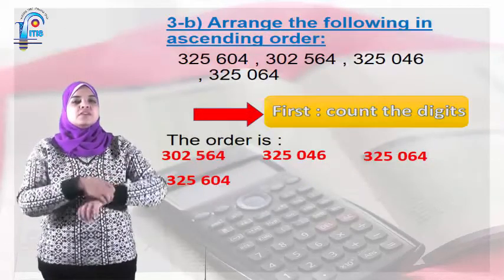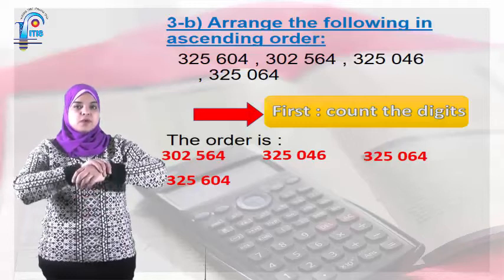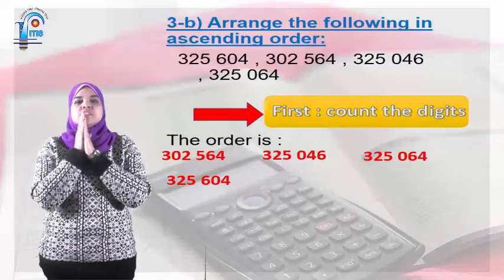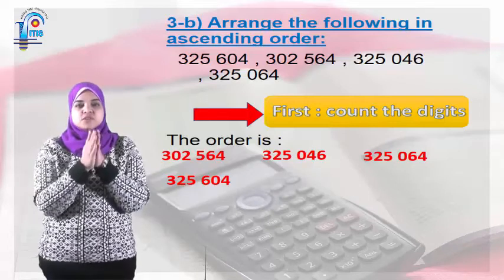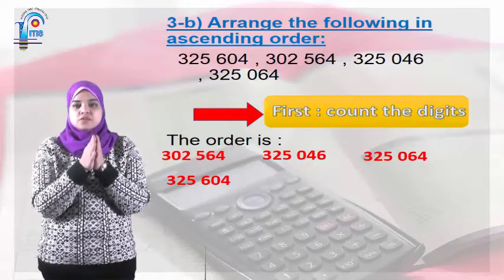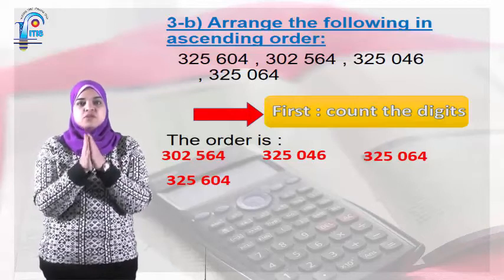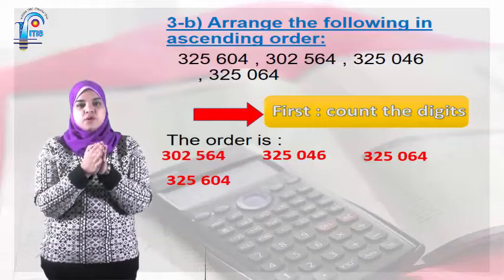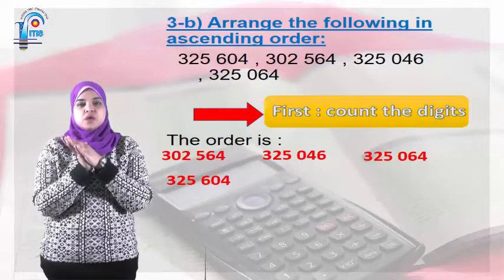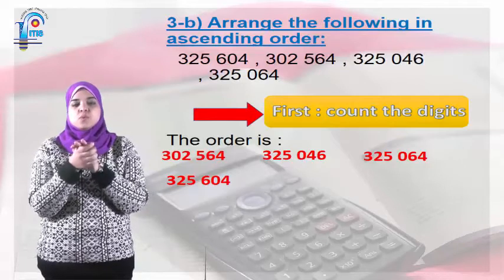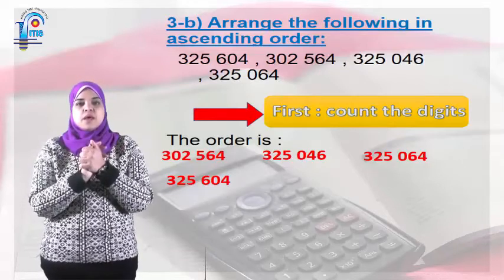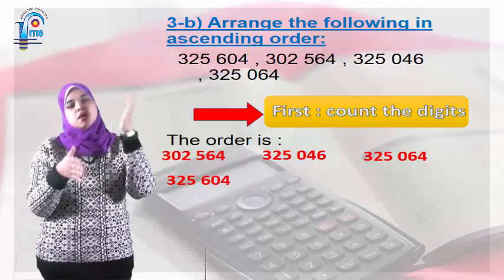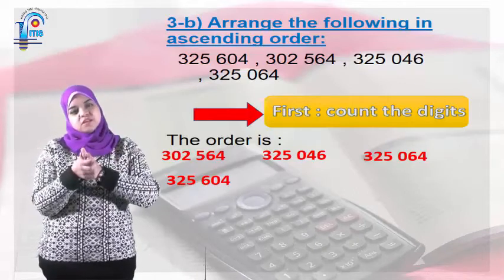Question 3B, arrange the following. Also I have to count the digits. The numbers are 325,604, 302,564, 325,046, and 325,064. If I count the digits, all of them have 6 digits. So the first digit in each number is 3. So I'm going to look at the second digit.